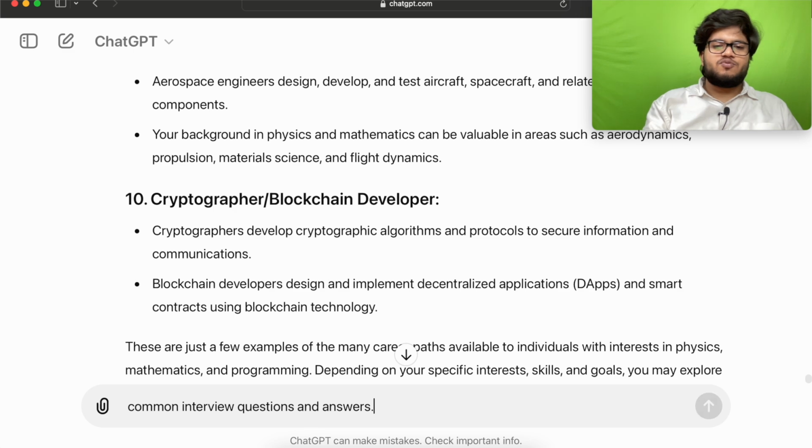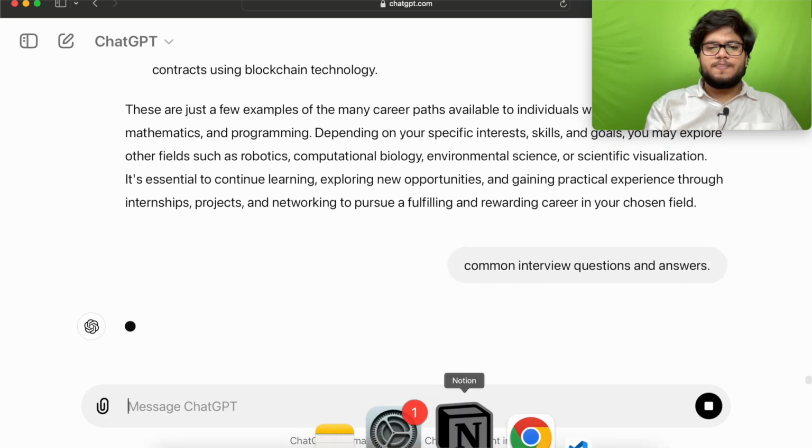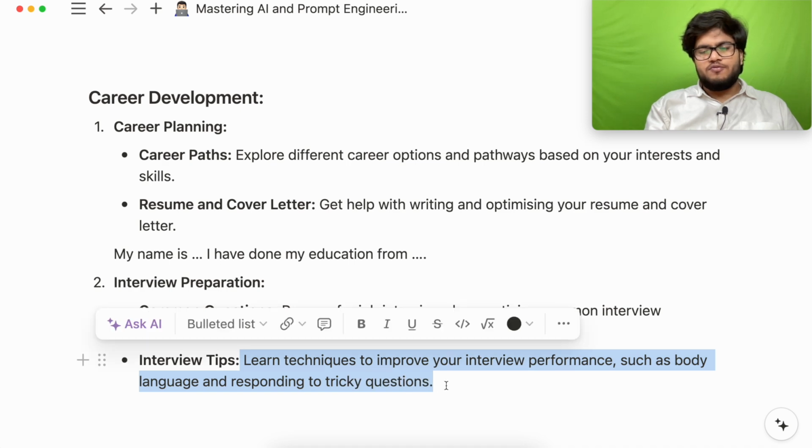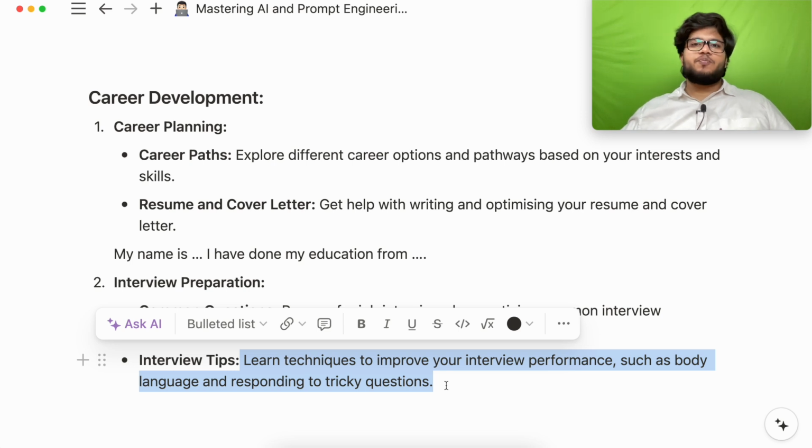And while it generates a response, we could see the next point, interview tips. Learn techniques to improve your interview performance, such as body language and responding to tricky questions if they trick you. So what you need to do in that particular situation, you don't have to get nervous, and all other tips ChatGPT will give you all.